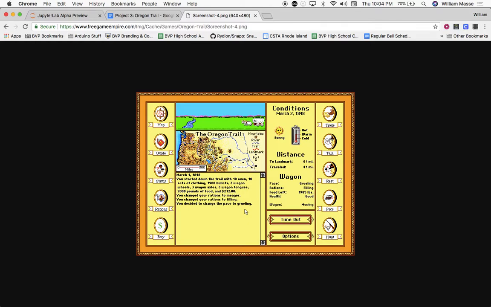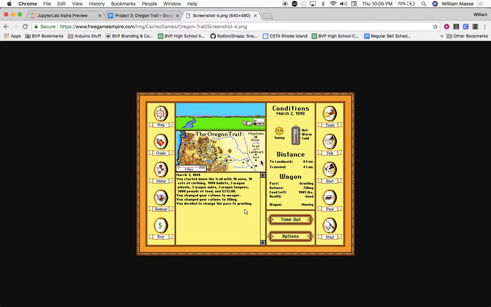simulated a trip to Oregon, and you would essentially have to fill a wagon full of your family and make this trip. You would have to make it in a certain number of days, and you had various factors that could control the way that you traveled. So you had a certain amount of food that would feed your family. You would have to go hunting to get more food. You had health. People could get sick on the journey. The speed of your wagon could be controlled by how many ox you had. There's different things like weather, rivers you had to cross.